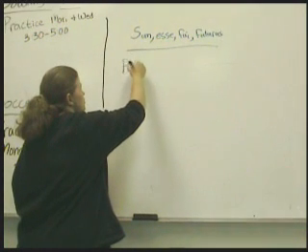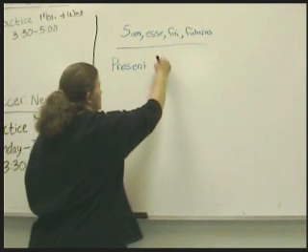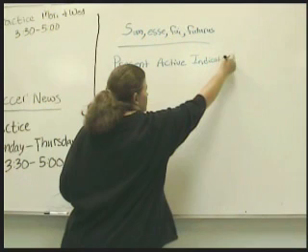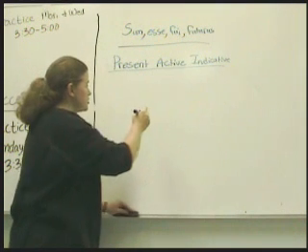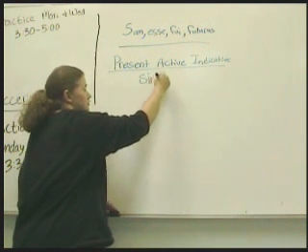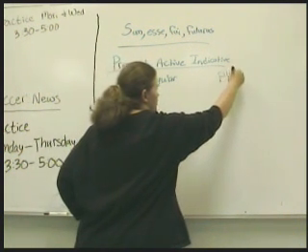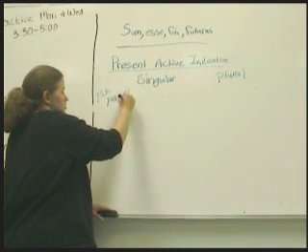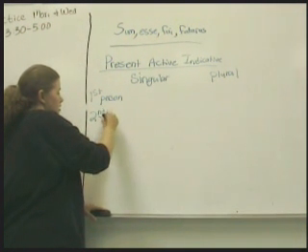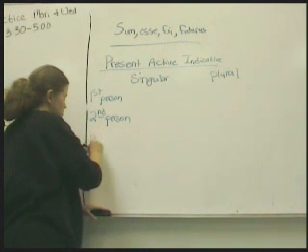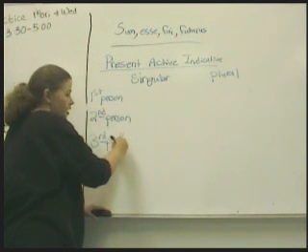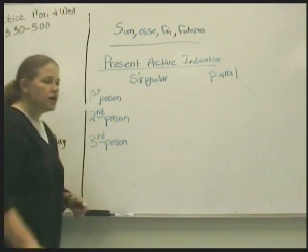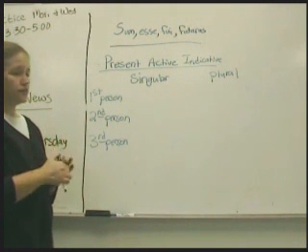So let's start with the present, active, indicative of sum, and let's write out its forms. We'll have singular and plural, and we'll have first person, second person, and third person. And I am going to write out the translations of each of these because you'll see it's irregular in English just like it is in Latin.